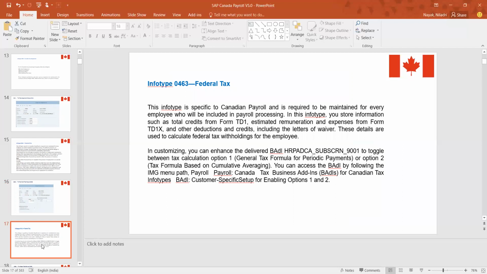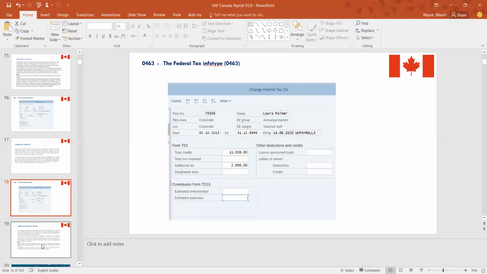Similarly, we have 463, which is the federal tax. We have a different form for that, the TD1X. This covers the estimated remuneration and the estimated expenses. All those details will be captured in your 463. These are some of the key data points when it comes to Canadian payroll.